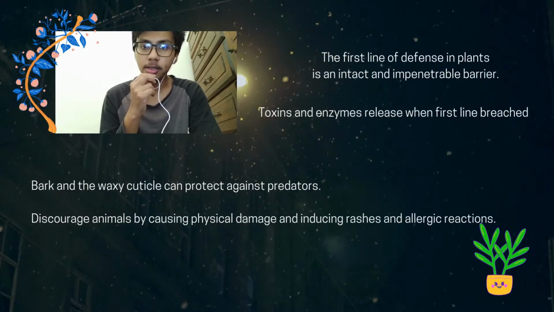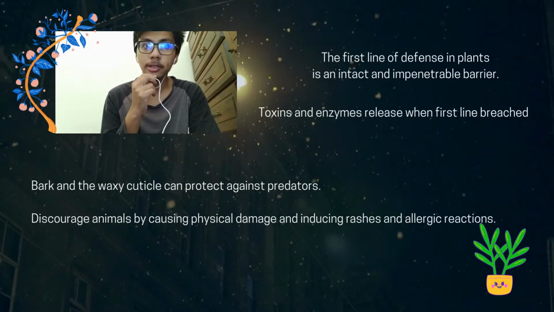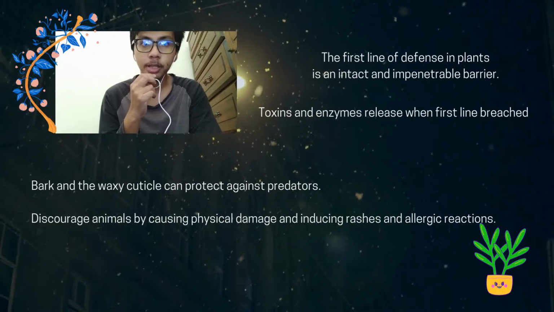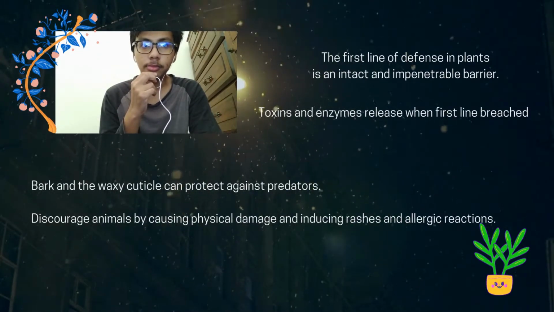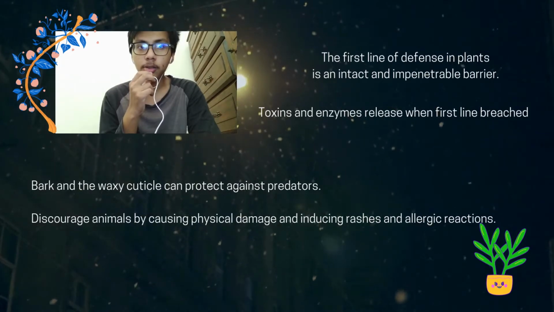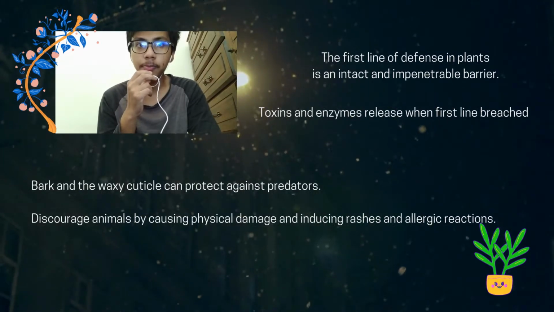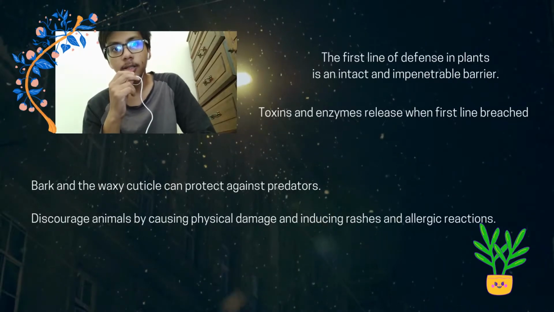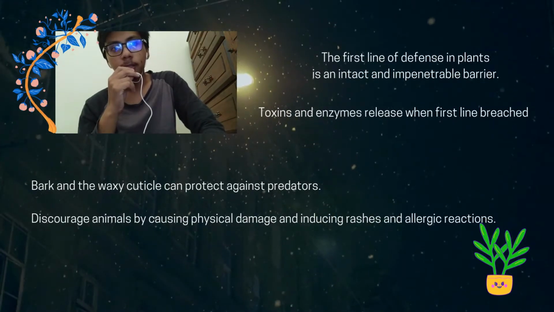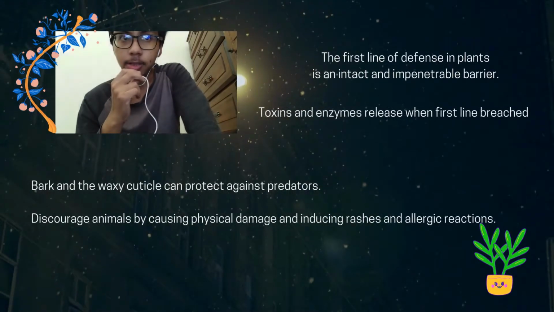The first line of defense is an intact, impenetrable barrier. Bark and the waxy cuticle can protect against predators.